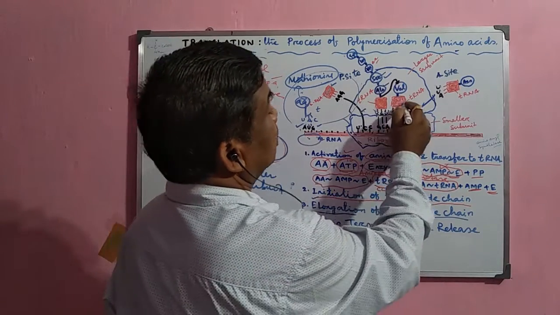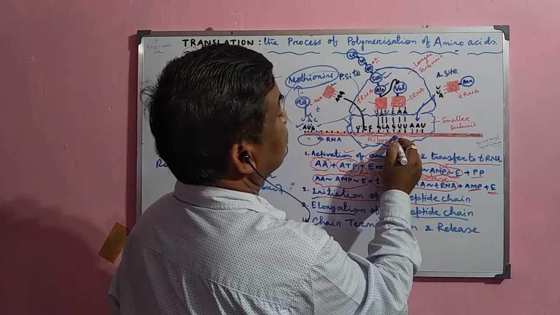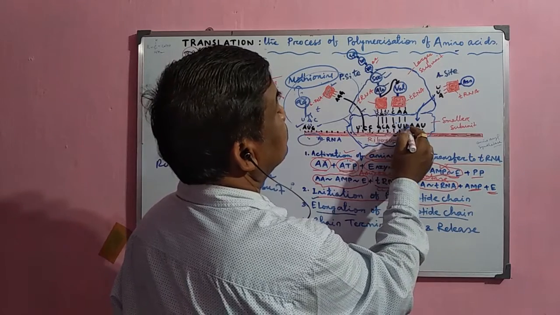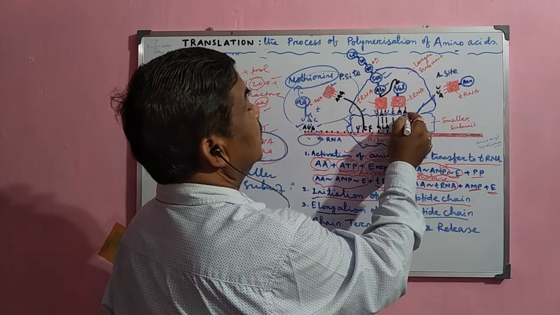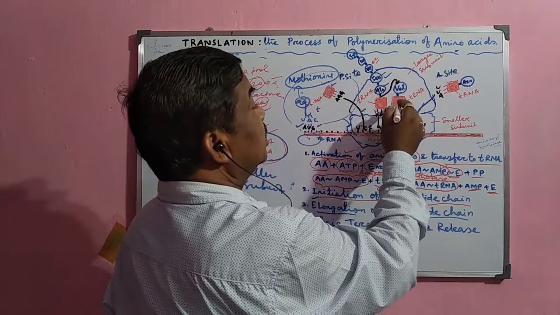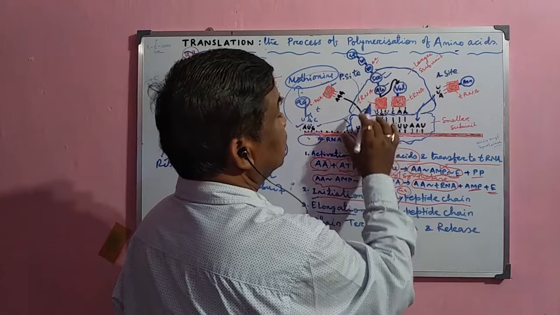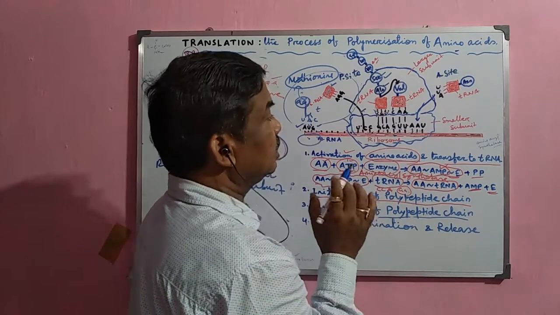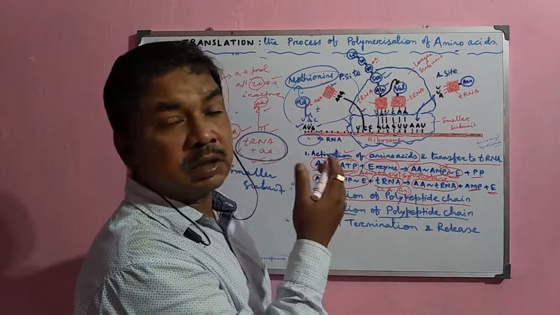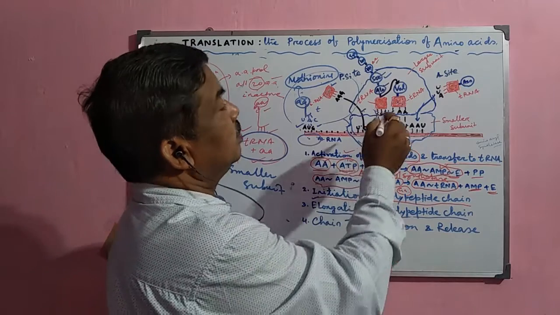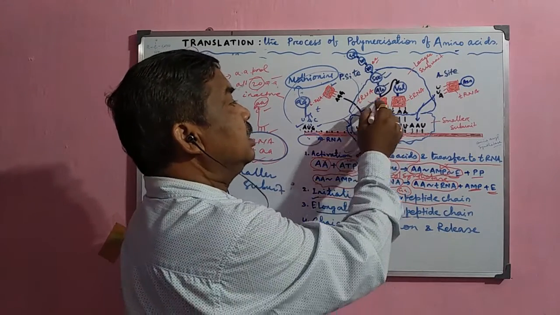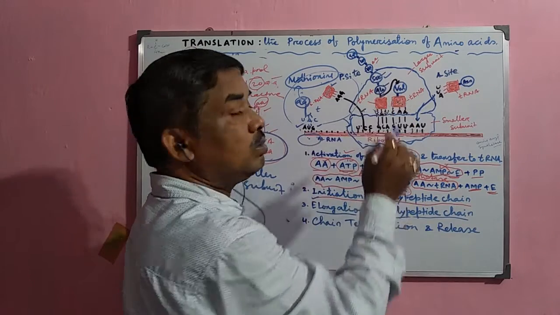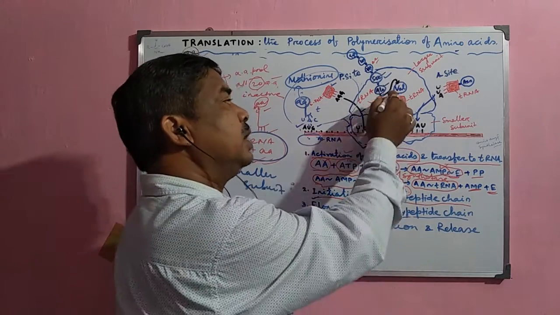Now, this is the next codon. The next codon is GUU, and the anticodon for the tRNA is CAA. Then the amino acid is valine, and when it attaches here, it is just like a platform, and automatically this alanine forms the peptide bond with the valine.